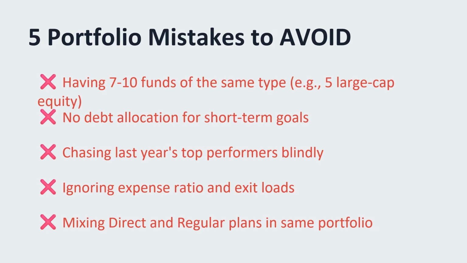5 portfolio mistakes to avoid: having 7 to 10 funds of the same type, for example 2 or 3 large cap, 2 or 3 small cap, etc. No debt allocation for short term goals. Chasing last year's top performance blindly. Ignoring expense ratio and exit loads. Mixing direct and regular plans in the same portfolio.